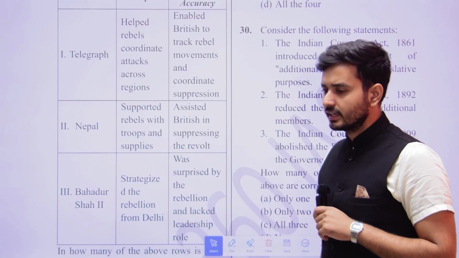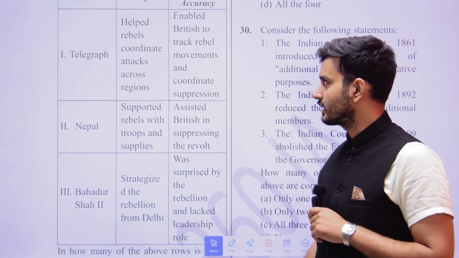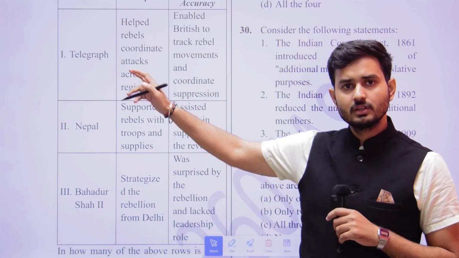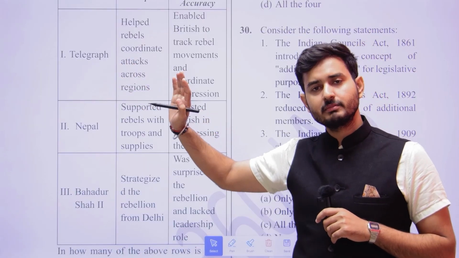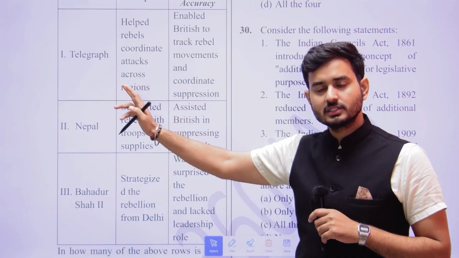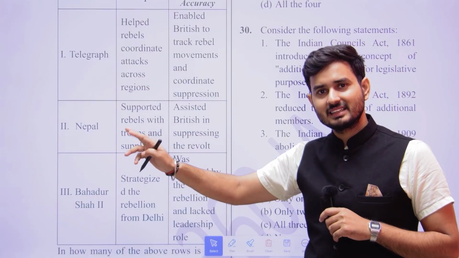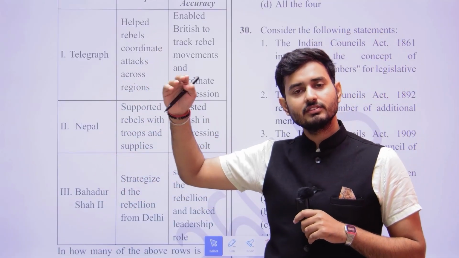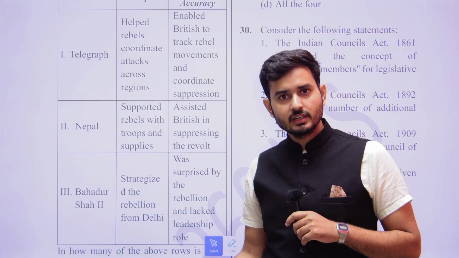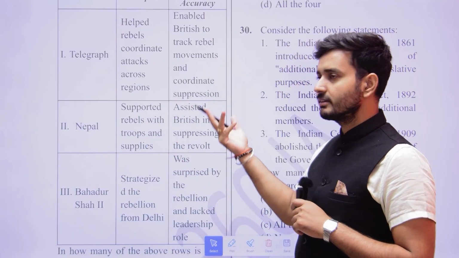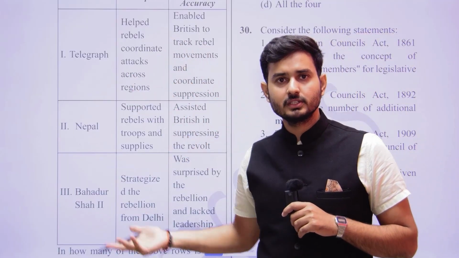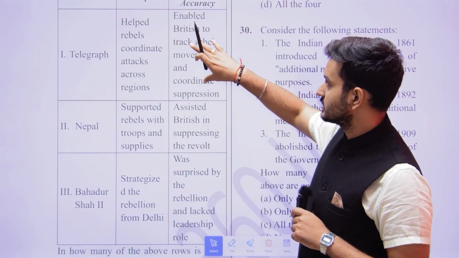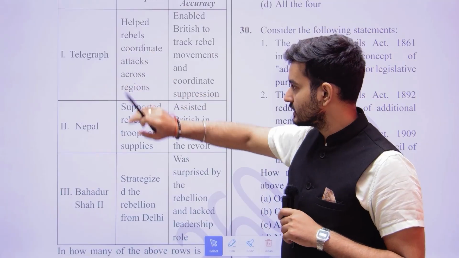So here there is the telegraph. When we are talking on the telegraph, it helped rebels coordinate attacks across the regions. Was it so? Just look at the statement itself. The telegraph system was introduced by whom? The British. And the telegraph is going to help the British, right? But here they are telling that the telegraph helped the rebels. Would it have? No. The description is wrong. It enabled the British to track rebel movements and coordinate suppression. That is correct, the earlier one is incorrect. So the telegraph is incorrect.